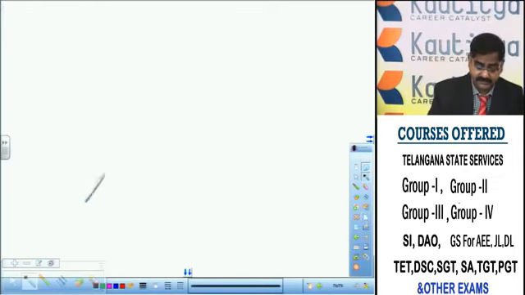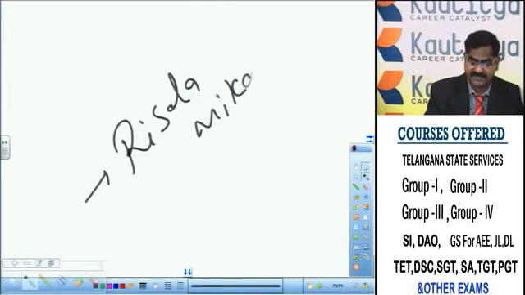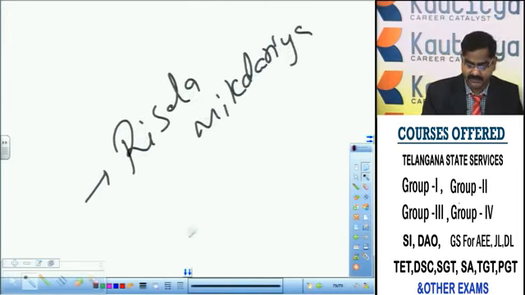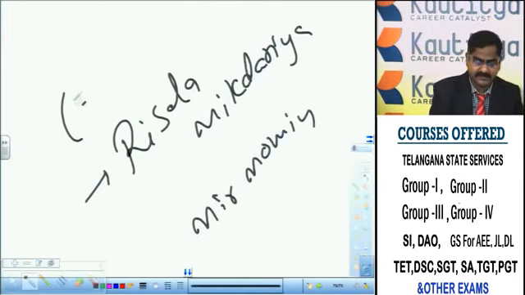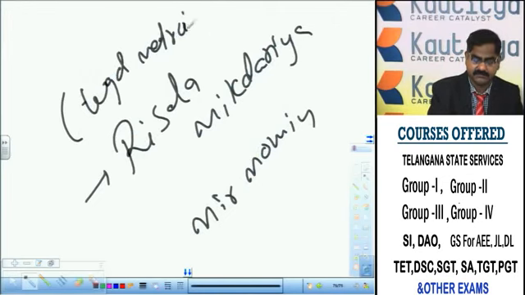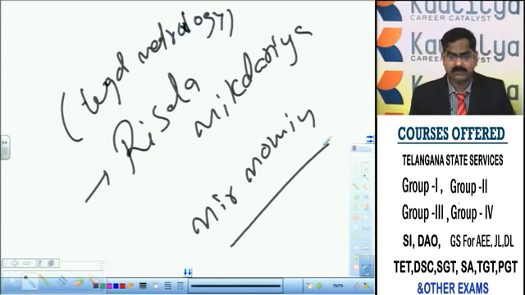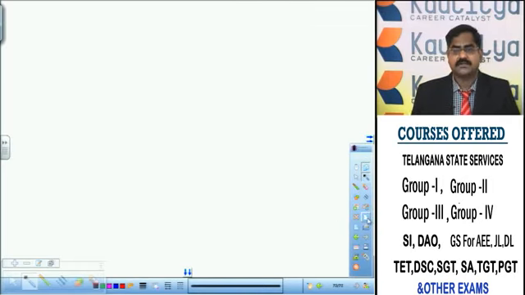A great work, Risala Miqdariya, was written by Mir Momin. This work is on weights and measurements, legal metrology. Risala Miqdariya, on legal metrology, was written by Mir Momin during the time of Muhammad Qutb Shah. And during the time of Muhammad Qutb Shah, the foundation for Makkah Masjid was laid.